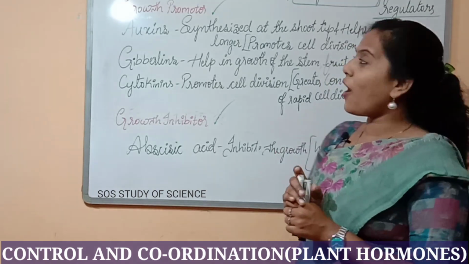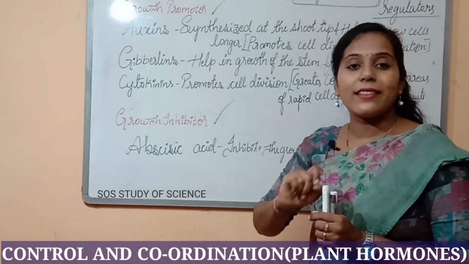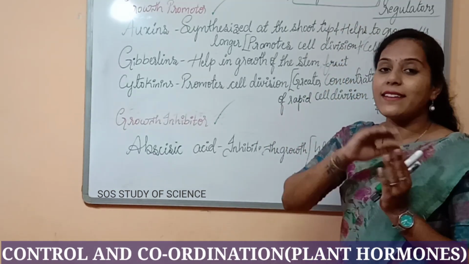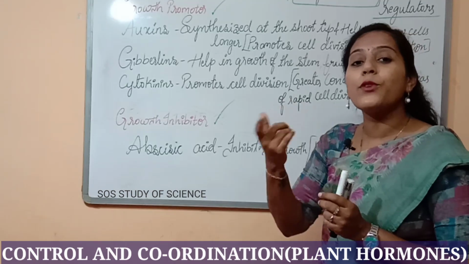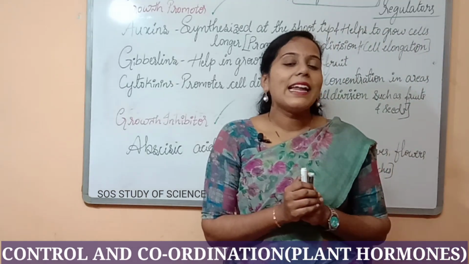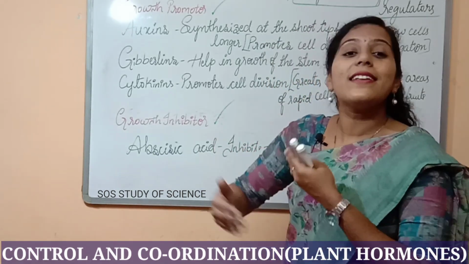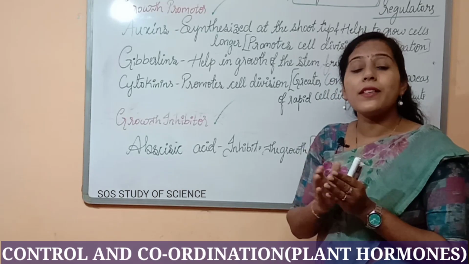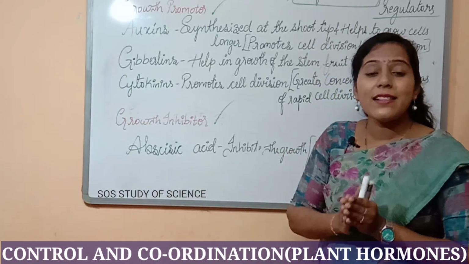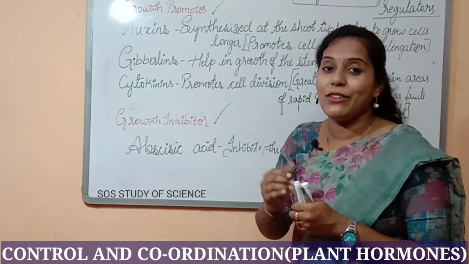When I talk about auxin, auxin is synthesized at the shoot tips of the plant. Then what is the function of auxin? Auxin helps in cell elongation. It helps the cells to grow longer. It also helps in promoting cell division.